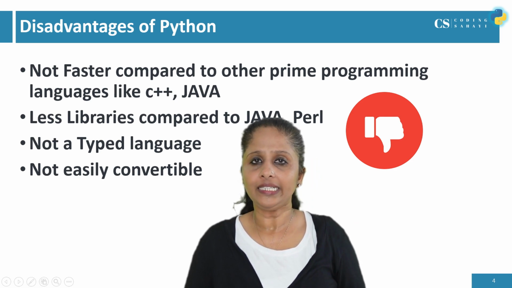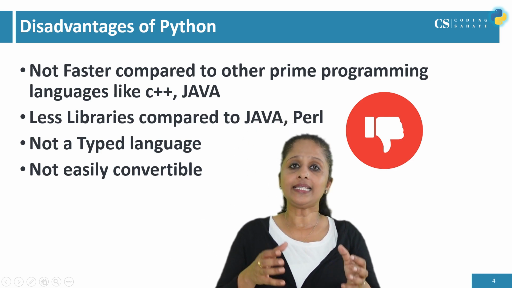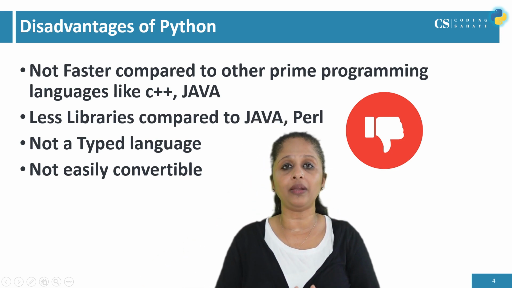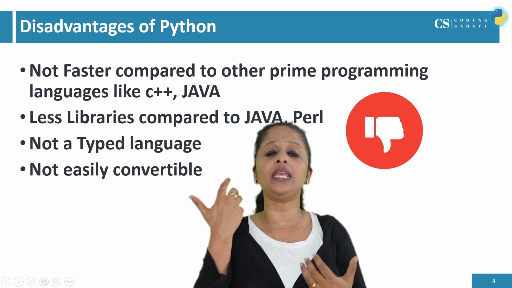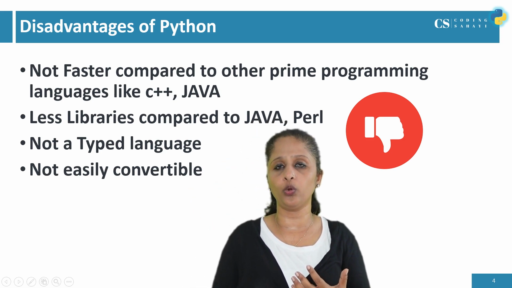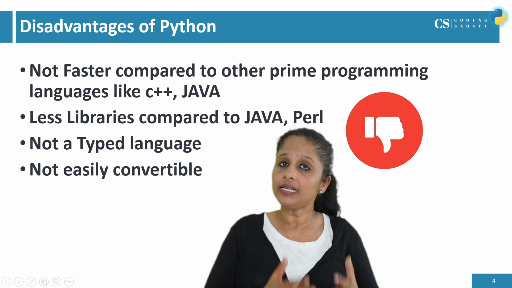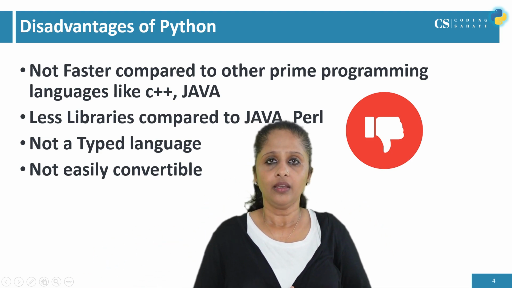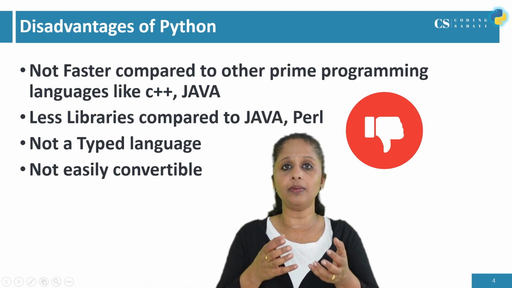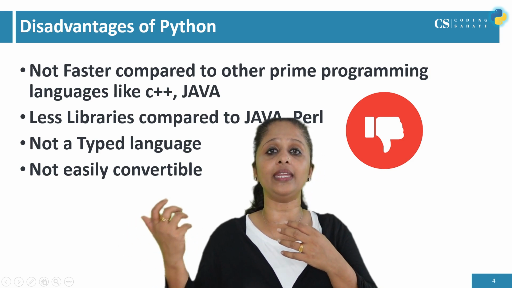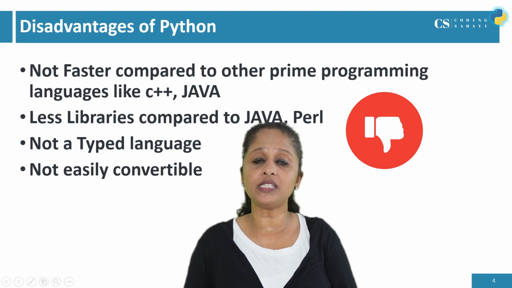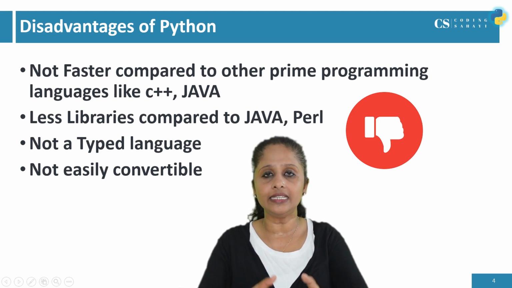Python is not a typed language. C++, Java and some other programming languages are typed languages. That is, if you are using a variable in your program, then you must specify what type of data you are going to store there. For example, if you are using a variable x and you are assigning a value like 10, then you must specify this x is an integer.